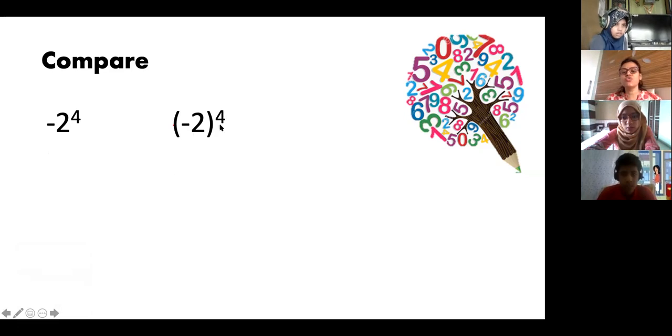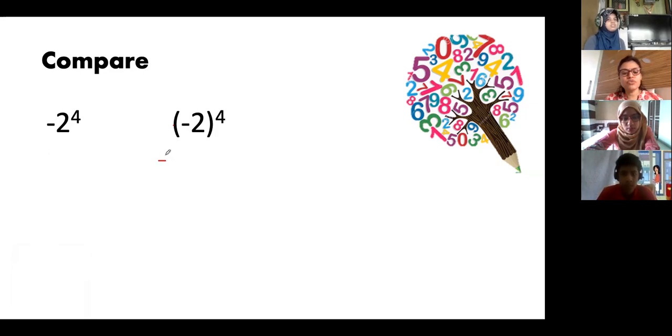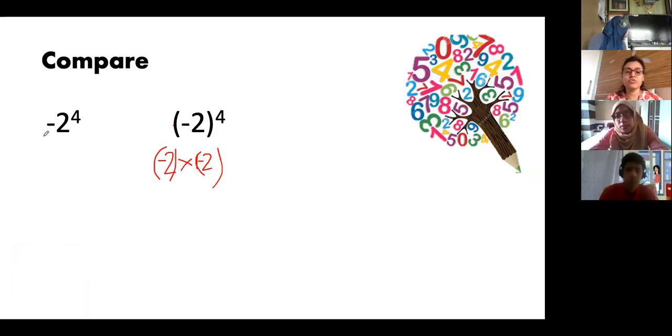Minus 2 raised to 4, that means the answer is minus 2 multiplied 4 times: minus 2 into minus 2. Whenever you write minus, it is better to put a bracket like this. Here I have not put a bracket, so here it is different.